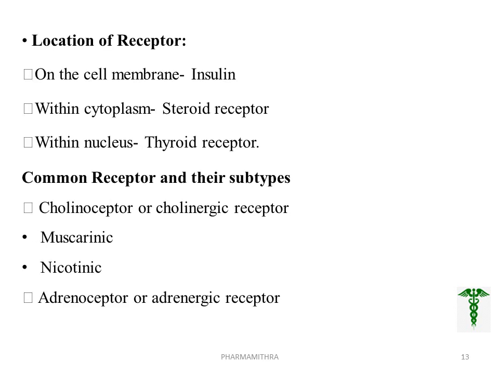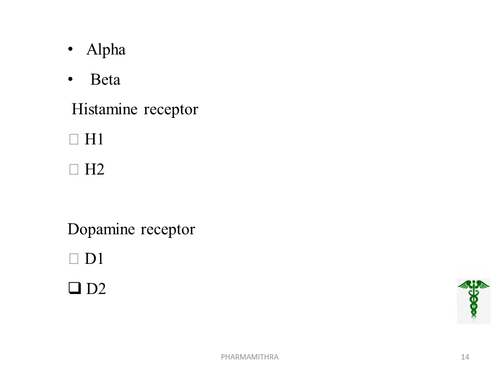Location of receptors. Based on that, we want to study the action. That is, on the cell membrane, the receptors are there in case of insulin; within the cytoplasm in case of the steroid receptor; within the nucleus in case of the thyroid receptor. The common receptors and the subtypes are: first one, cholinoceptor or cholinergic receptor, muscarinic receptor, nicotinic receptor, adrenoceptor or adrenergic.